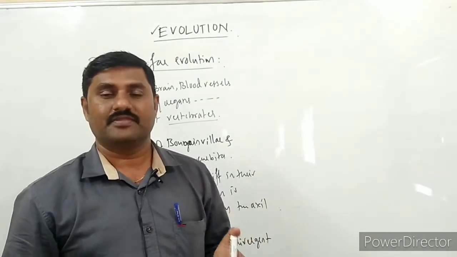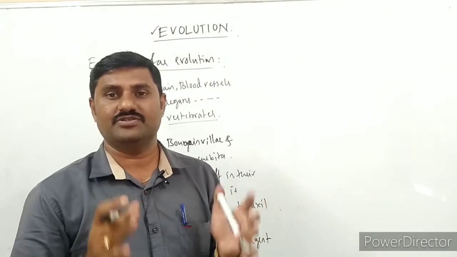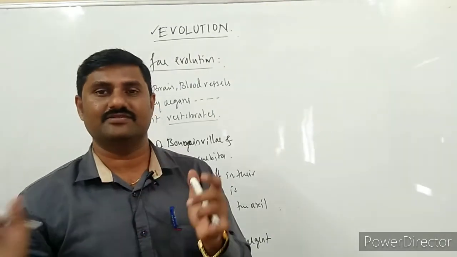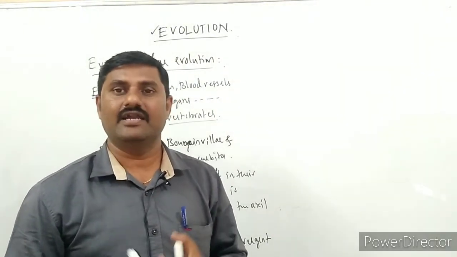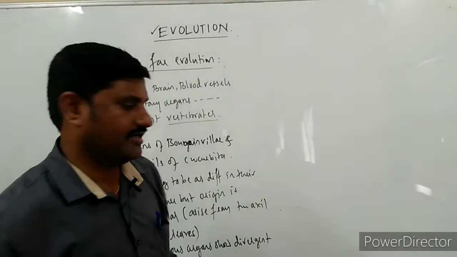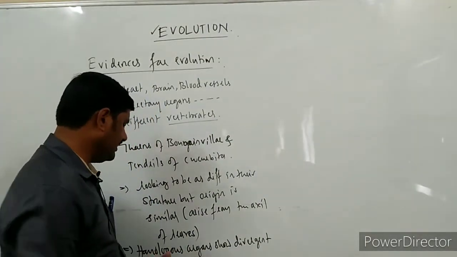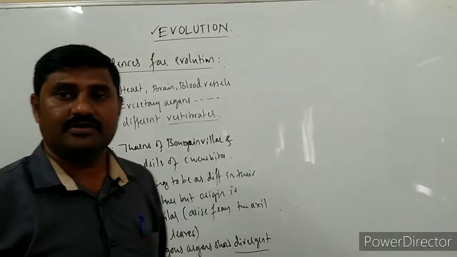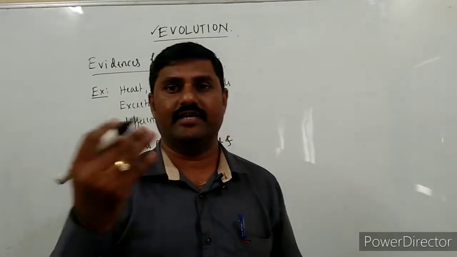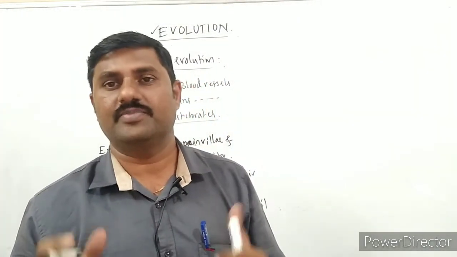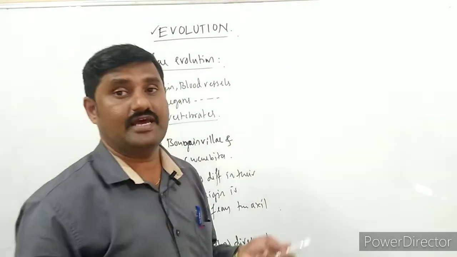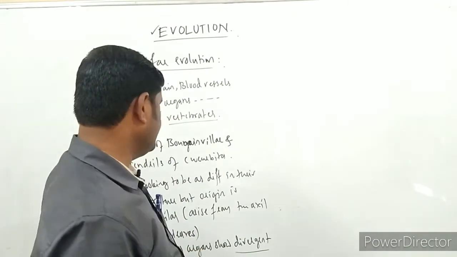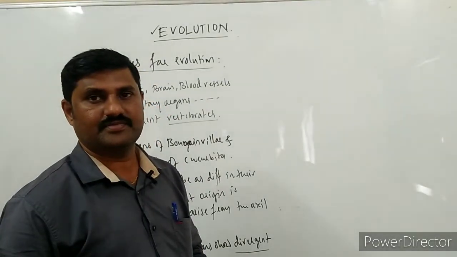This way, similar structures are formed from a single ancestor, and it is called divergent evolution. Regarding divergent evolution, later I am going to talk in one particular topic itself, that is adaptive radiation, which we will discuss later, right? So this is homologous organs.